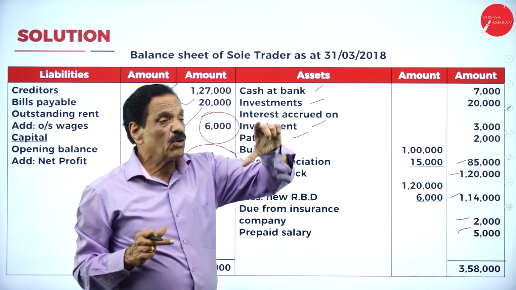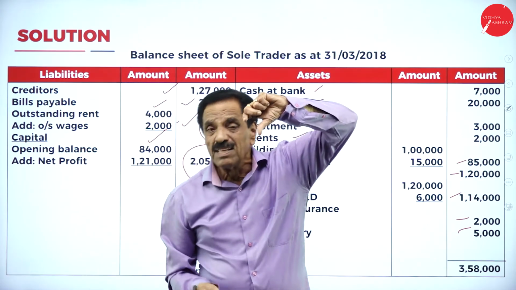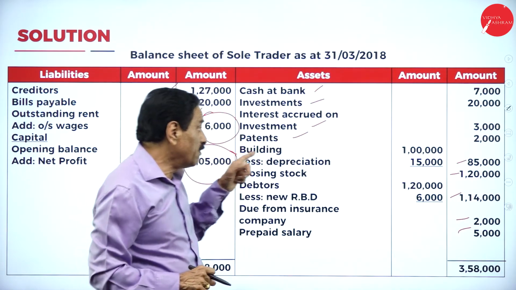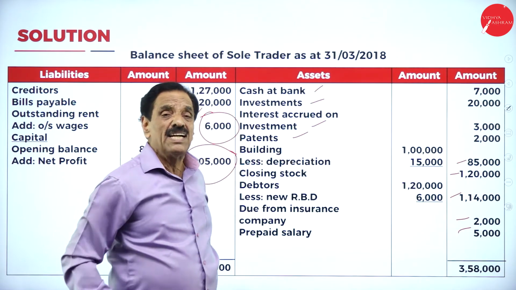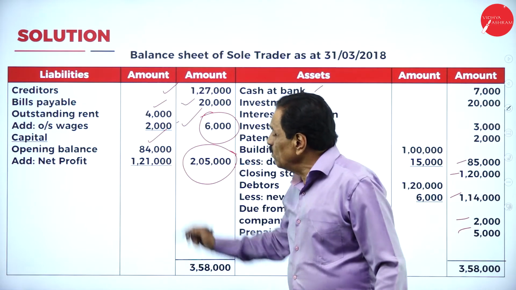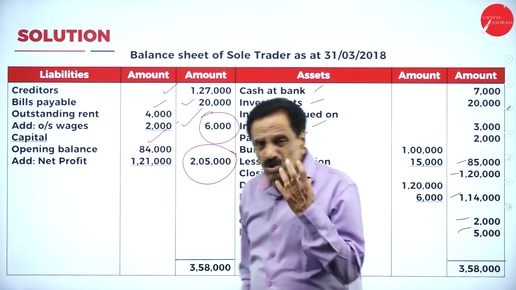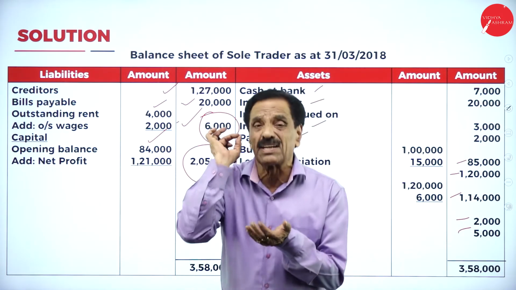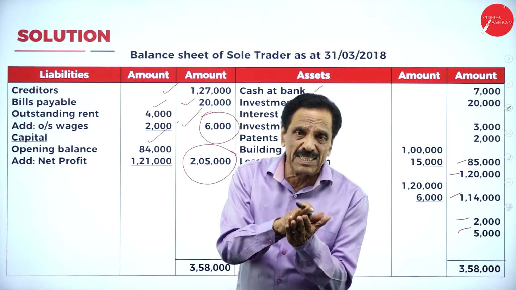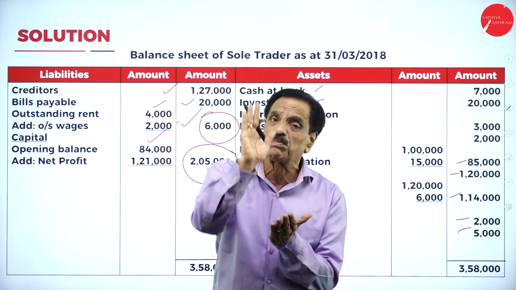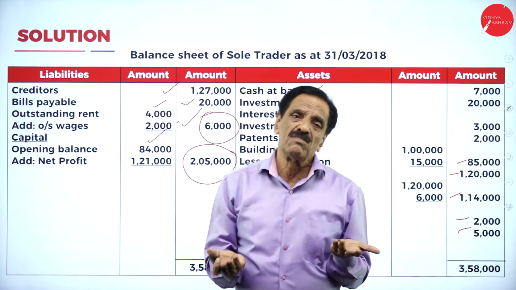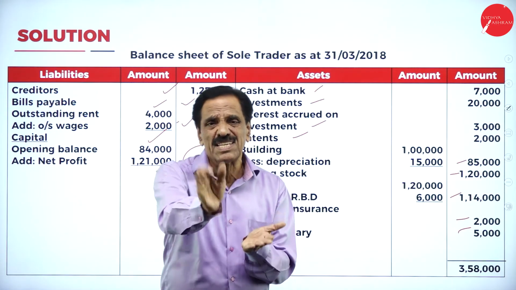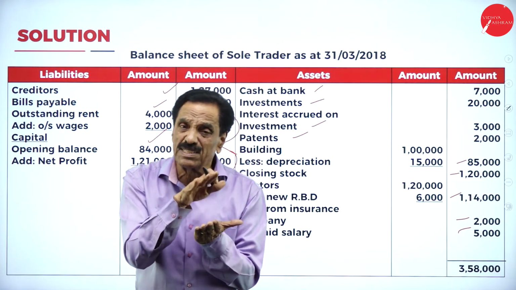So what you do, when the question paper comes, you go through the trial balance, then the adjustments. You make a mark for all the adjustments. When the problem comes, wherever an adjustment comes, it should be added or deducted, depending upon how the problem is considered. So better go slowly, read the question paper 2 or 3 times. Once you understand, then you start writing, because this is easy. It's only practice. Accountancy is only practice. If you do more practice, you become result oriented. Definitely you'll get the result. More hard work gives the result.